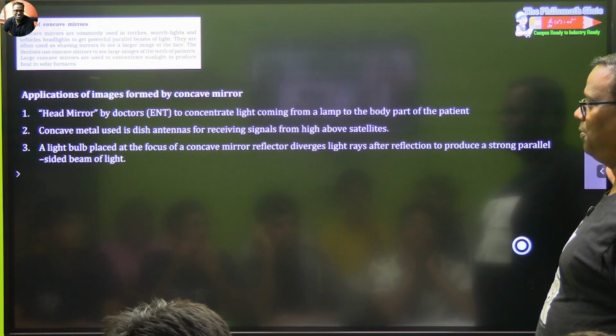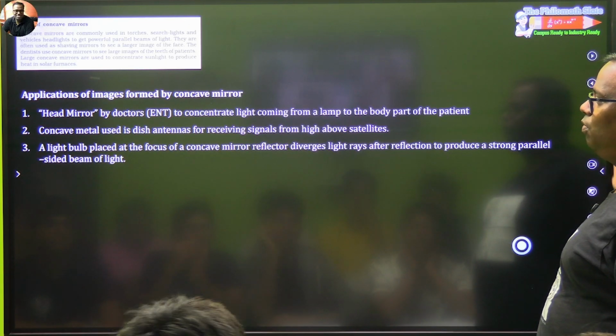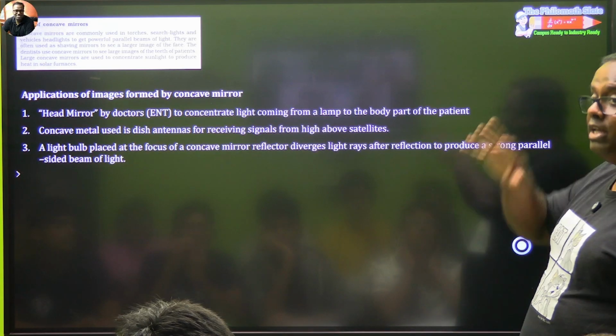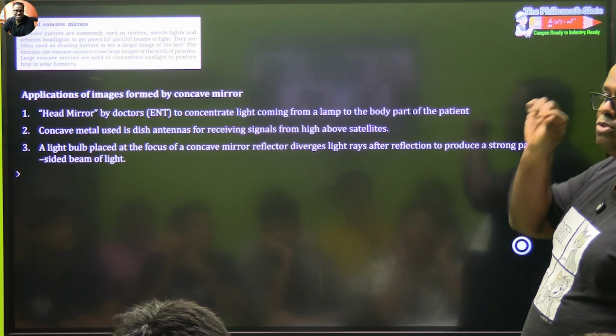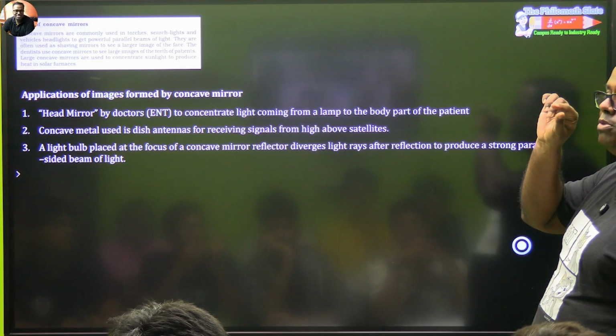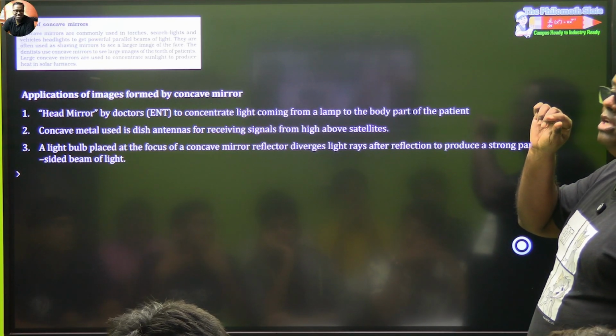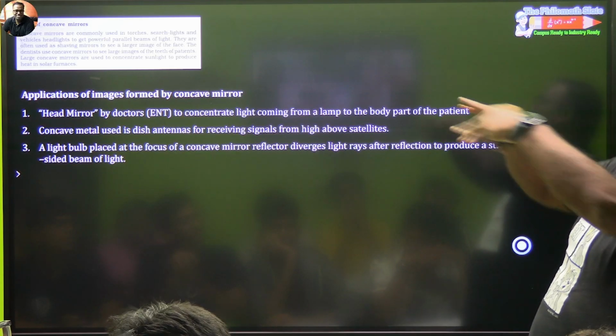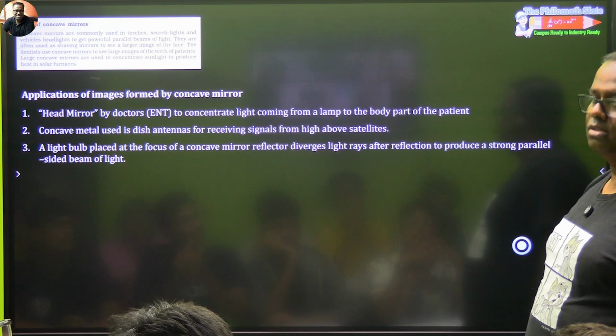तुमने किया है वो. A light bulb placed at the focus of a concave mirror. Now this is a torch, the principle of a torch. Or old days, Rolls-Royce and Ambassador cars, where was the bulb placed? The bulb is always tried to be placed at where? At the focus. So if the bulb is at the focus, then the rays get reflected and they will try to travel straight. Yes or no?